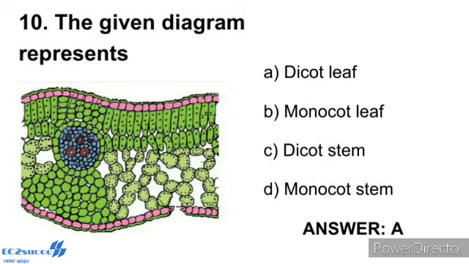The vascular system includes vascular bundles, which can be seen in the veins and the midrib. The size of the vascular bundles depends upon the size of the veins. The veins vary in thickness in the reticulate venation of the dicot leaf. The vascular bundles are surrounded by a layer of thick-walled bundle sheath cells. So the correct answer is option A, dicot leaf.